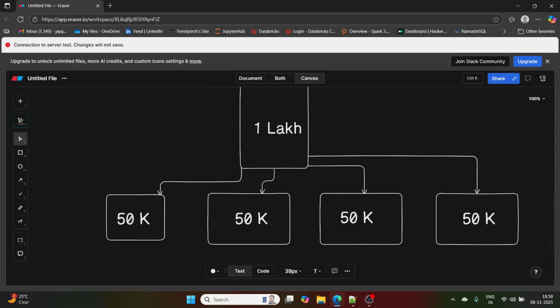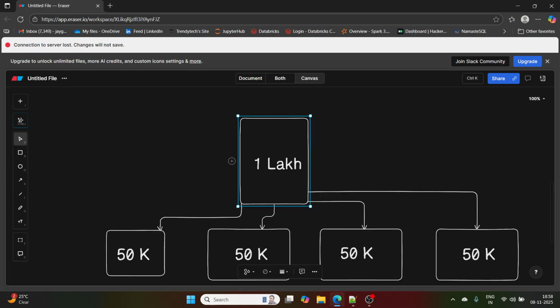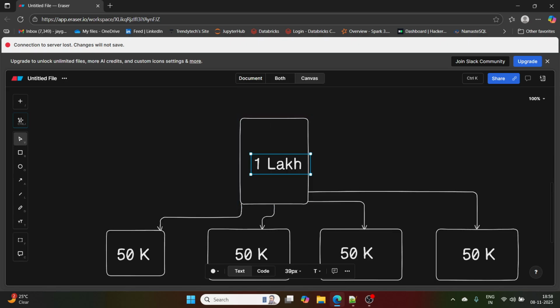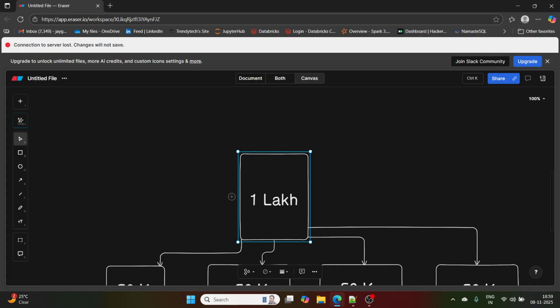The reason being, this is the one person, there is a hierarchy, and this one person will manage these four. If something goes wrong with these four, this person will be responsible, and whatever work these four people do, this first one, the leader, is going to represent, and he is 50% over here. He might be 50% in some other project. He is kind of, let's say, a technical lead.